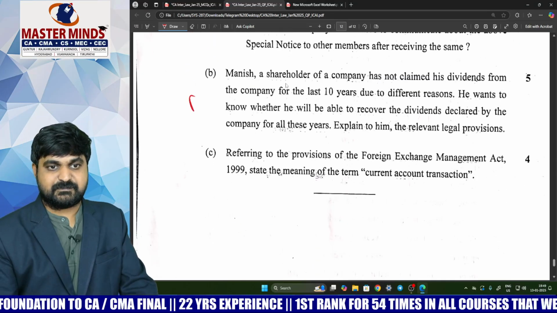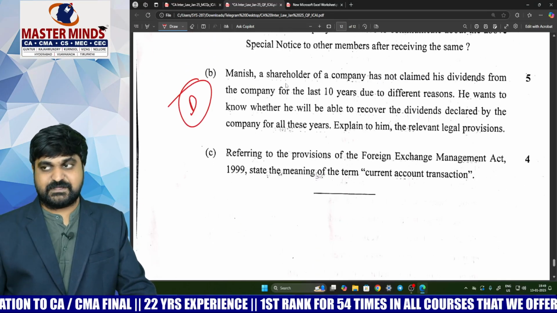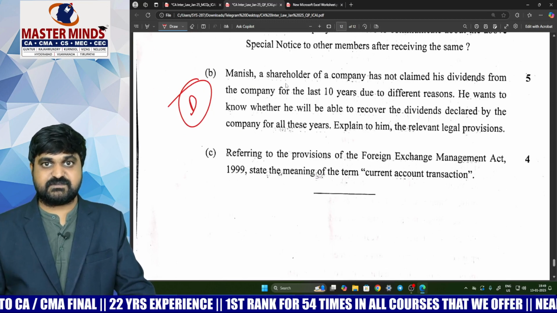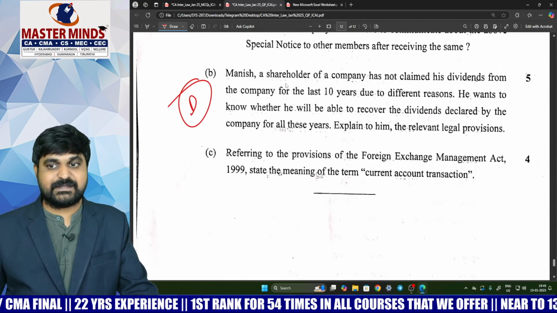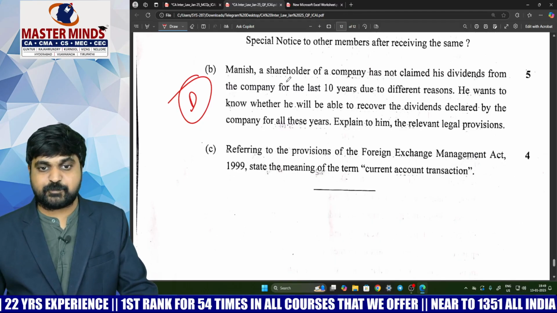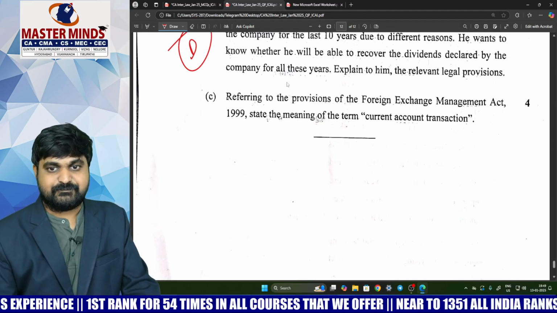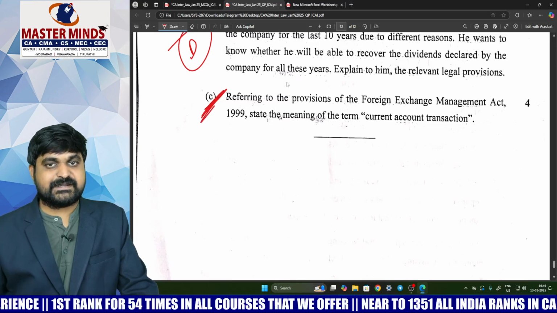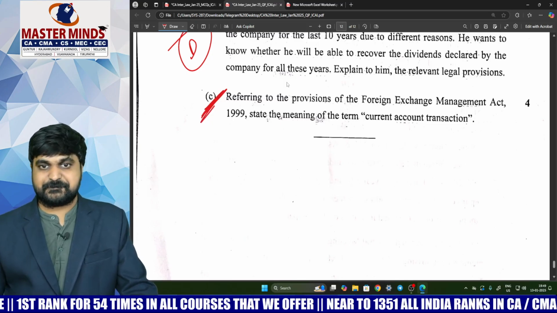Next one, this is from the dividend concept. What happens if any person failed to claim the dividend for 10 years? How can he claim that money now? Very easy topic, he needs to make an application to IEPF. We need to write that point. Next one. Very easy question, the current account transaction definition from FEMA.